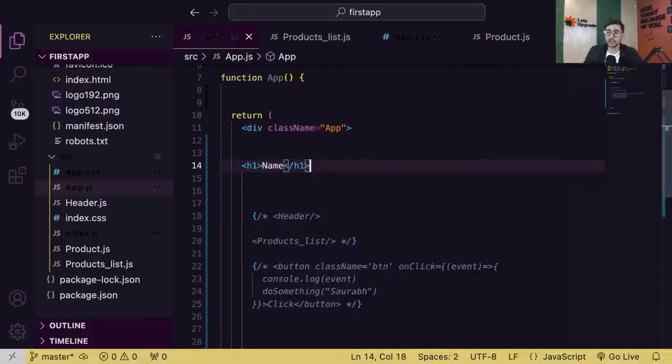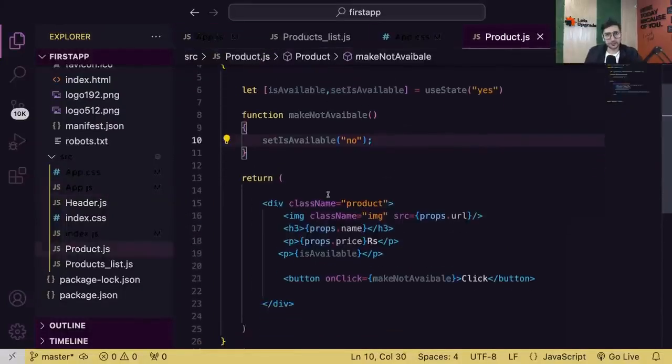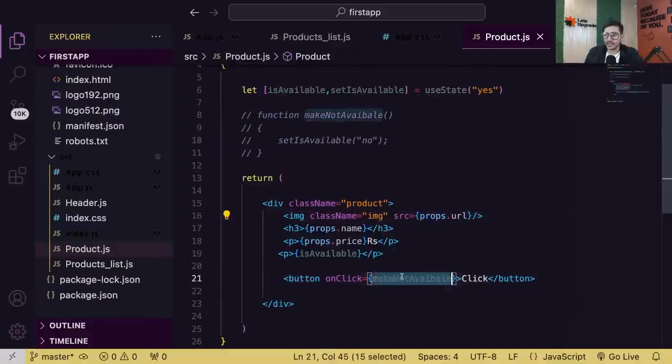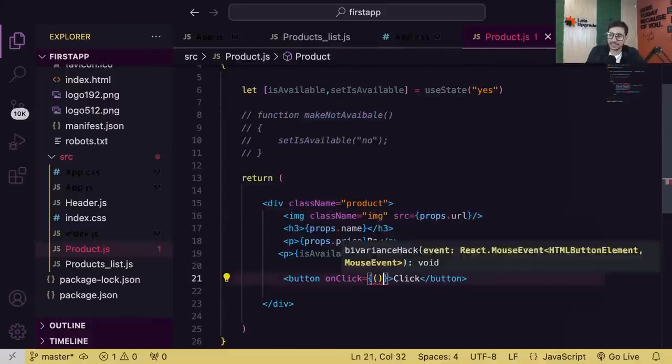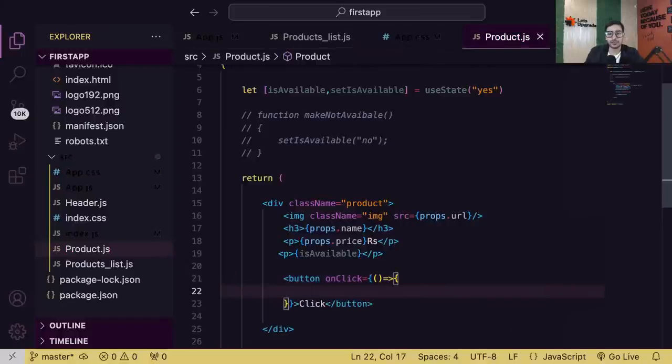Also guys, before we move ahead, one more thing. Yesterday I showed you that you can avoid creating a separate function. You can create an anonymous function directly in here and perform the state change logic there.